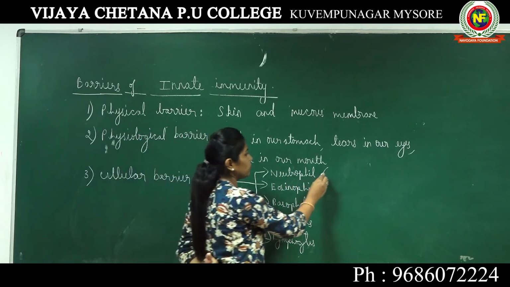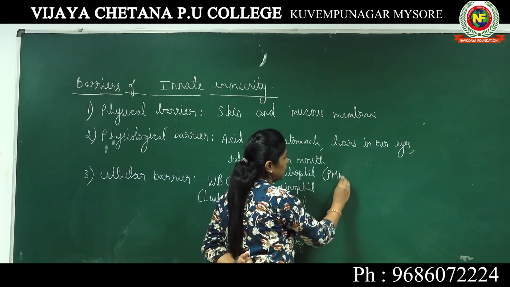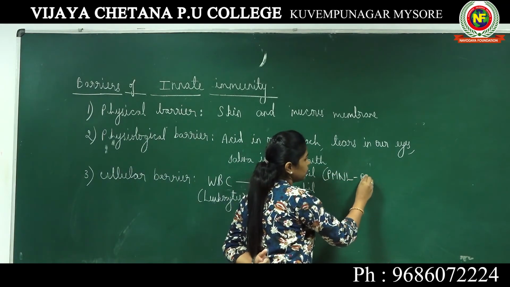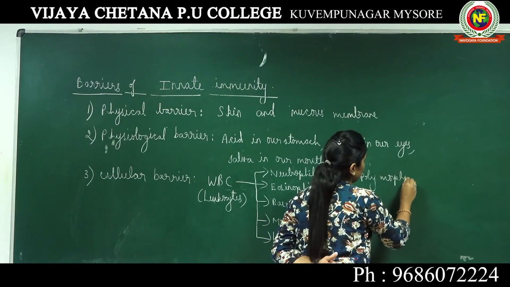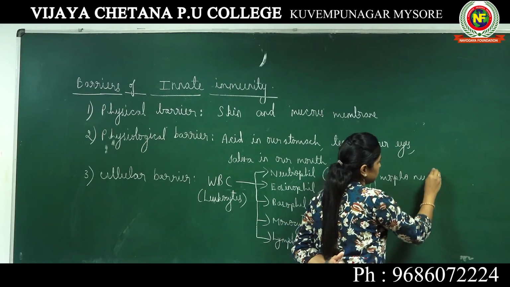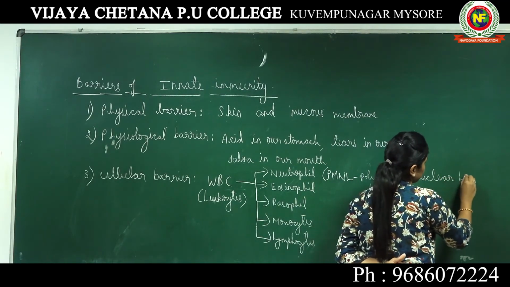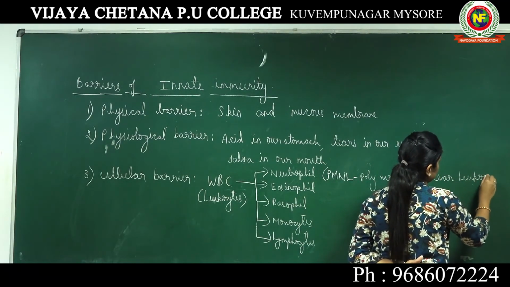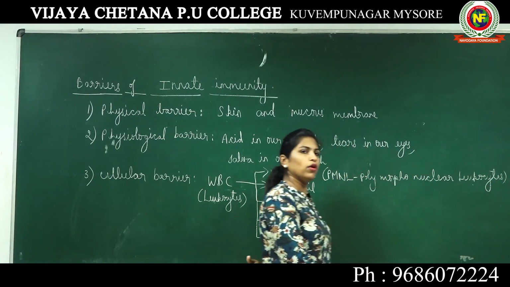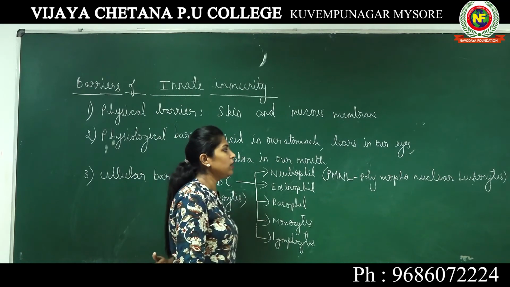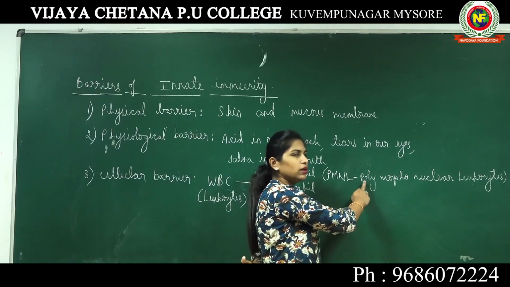Neutrophil is also known as PMNL, polymorphonuclear leukocytes. Poly, different.